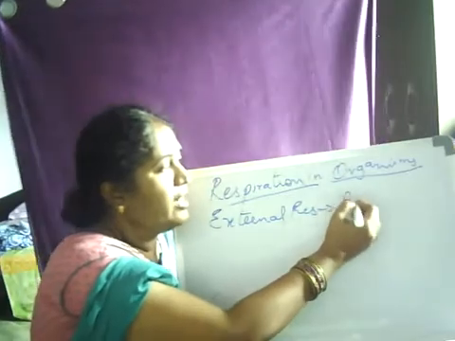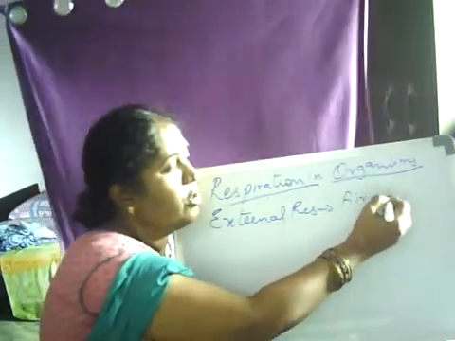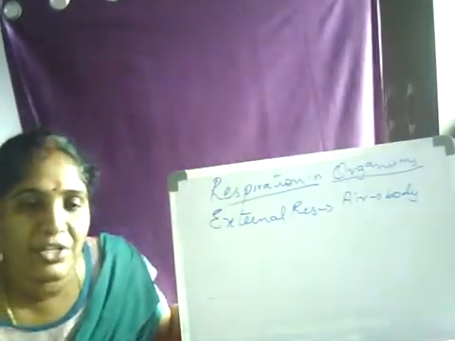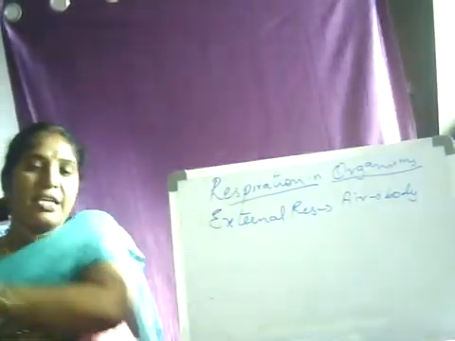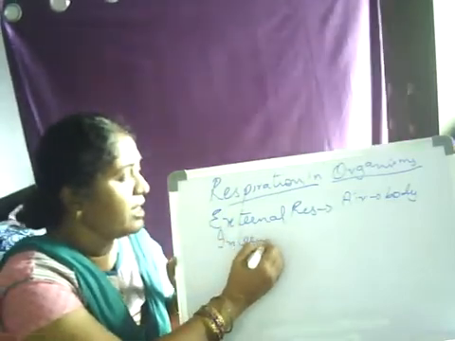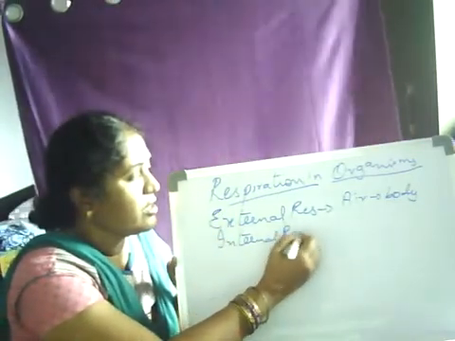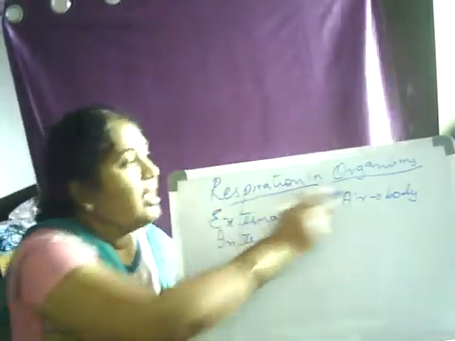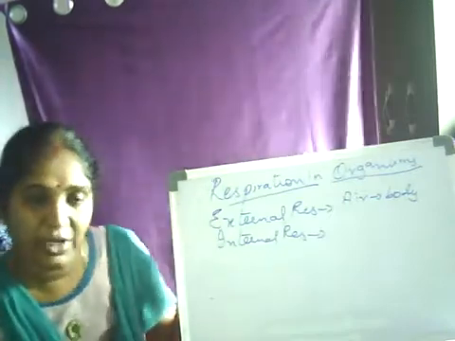So where air enters into our body, we call that external respiration. Now comes the second phase, what we call internal respiration. Now what is internal respiration? The air has entered into our body.